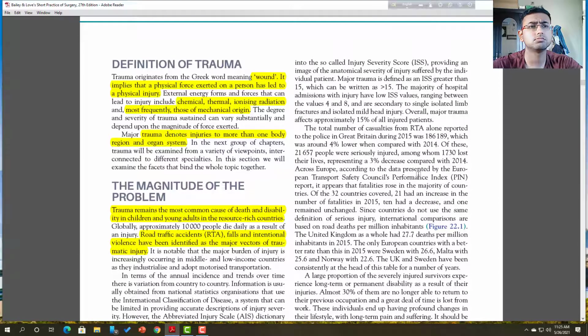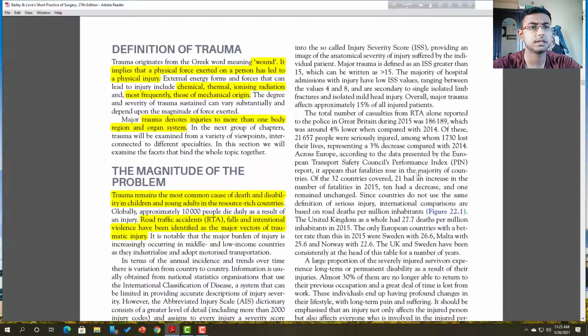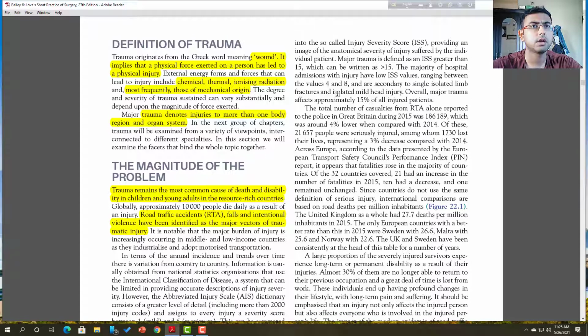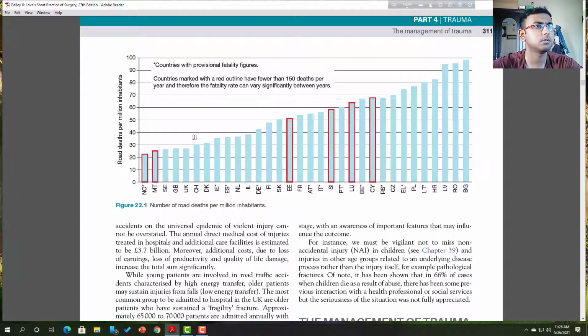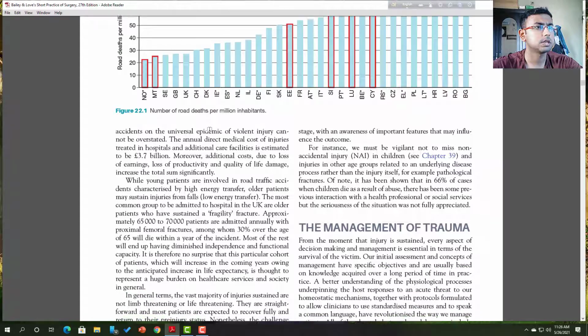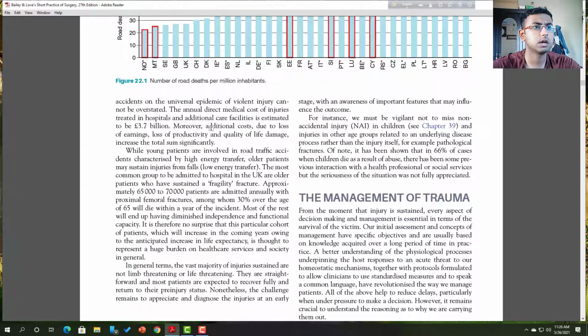It is not important for any PG exams, but if you have an interest in global trauma care, you can read it thoroughly. Here you can see the number of road deaths per million inhabitants, which is increasing day by day. We don't need this kind of statistical data.